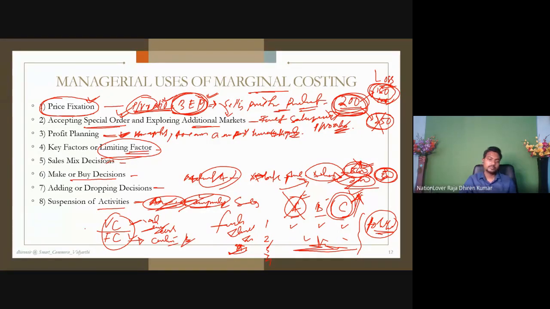For example, suppose you need one room only, one workshop only, so you have to pay the rent, and in the workshop you can produce only 2000 units.